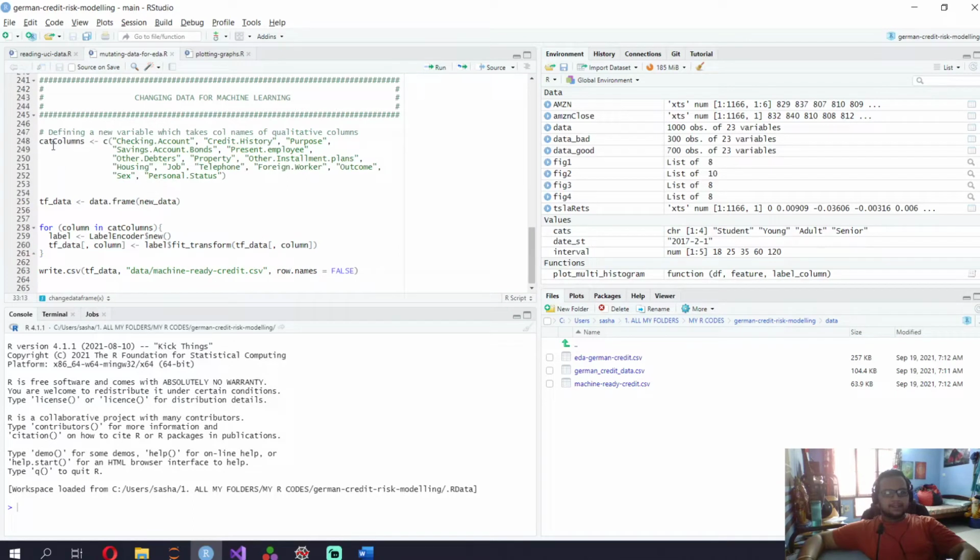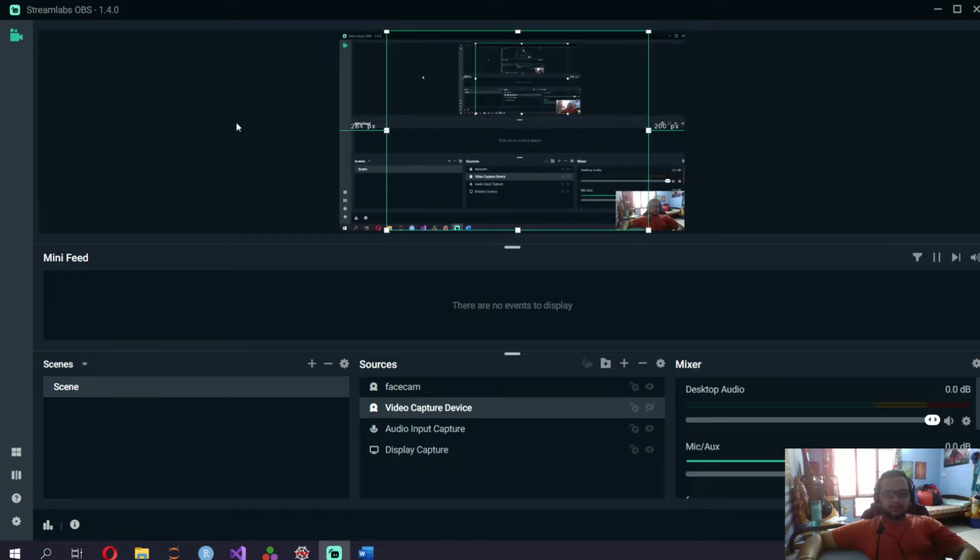And then for machine learning, we use something called label encoder. What label encoder does is it converts characters into numeric values, so it gives numbers instead of characters. If there's a sex category with two genders, male and female, it sees the number of unique categories, so it sees that there are only two genders in the sex column, and then it gives 0 or 1. So 0 for male, 1 for female. That's what this does, so we've done that part.